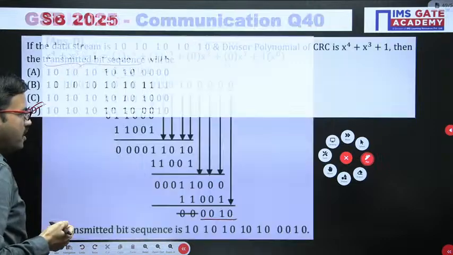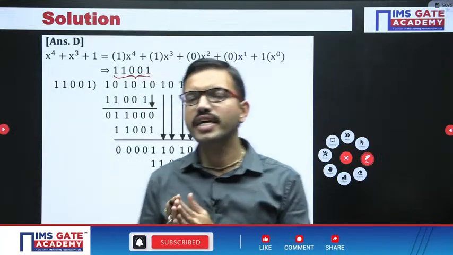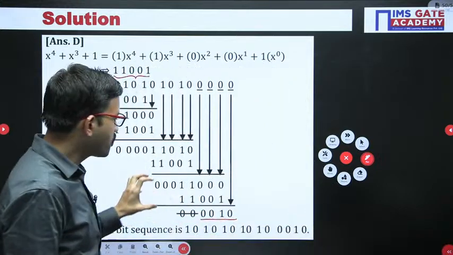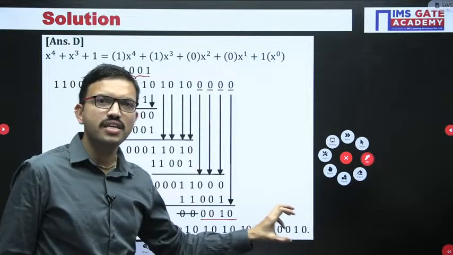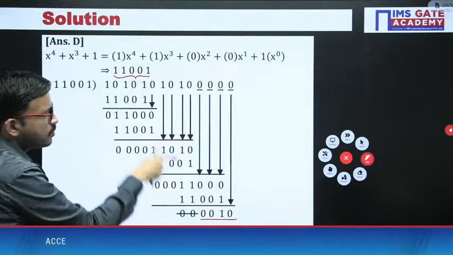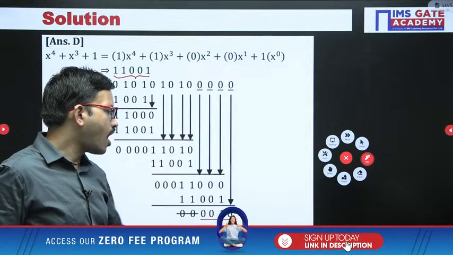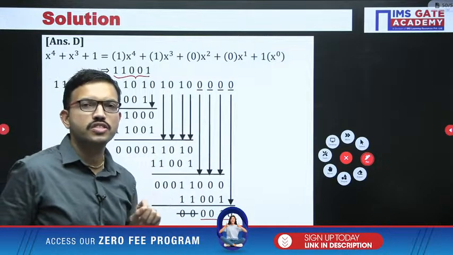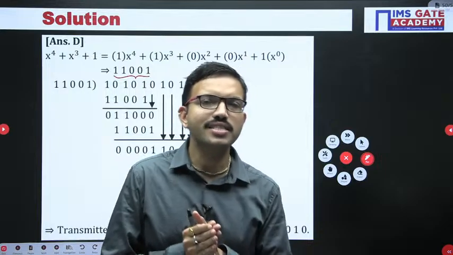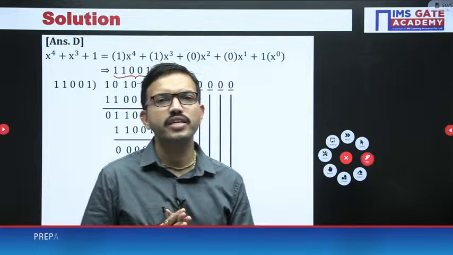Say for example, this is the encoded signal that you transmitted from the transmitter. Suppose at the receiver you got exactly the same signal, and you perform the modulo 2 division or XOR operation. Then all the bits you get will be zeros. That means the signal that was transmitted is the same as what you are receiving.